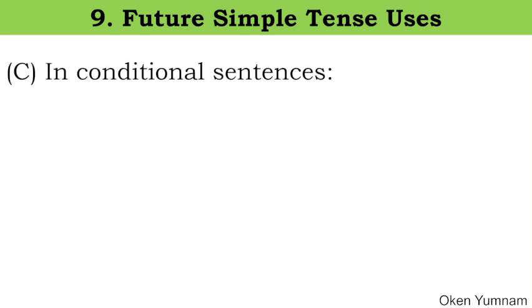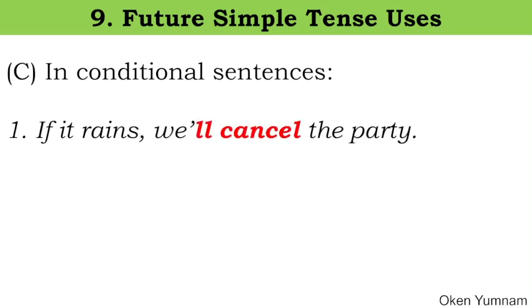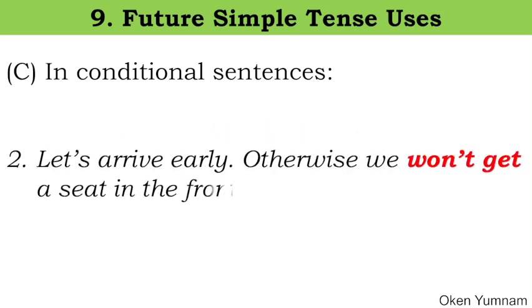Thirdly, we use it in conditional sentences. See here, if it rains, we'll cancel the party. So cancelling of the party depends on the condition that it rains. Let's arrive early. Otherwise, we won't get a seat in the front. Our getting a seat in the front is conditional upon our arrival early.